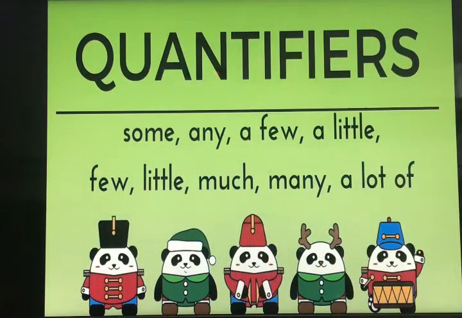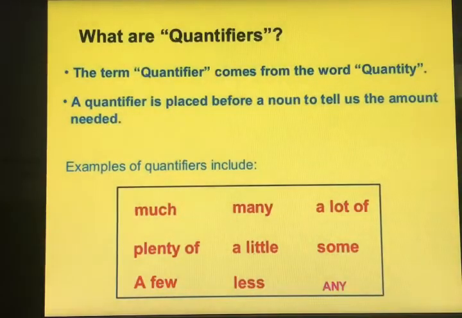Next topic is quantifiers. The term quantifier comes from the word quantity, that is, what quantity is there. A quantifier is placed before a noun to tell us the amount needed. They are used with both countable and uncountable as well as with singular and plural nouns. There are so many quantifiers: much, many, a lot of, some, a few, any. We are going to study some of them that are in your syllabus.